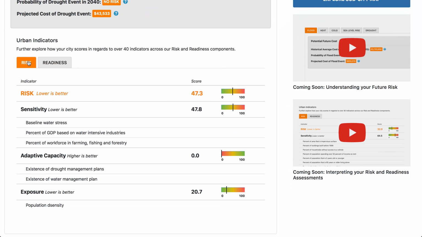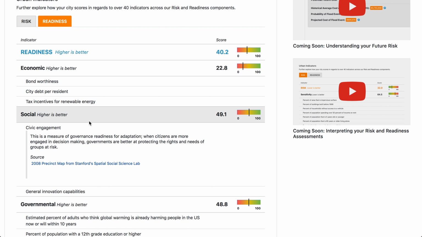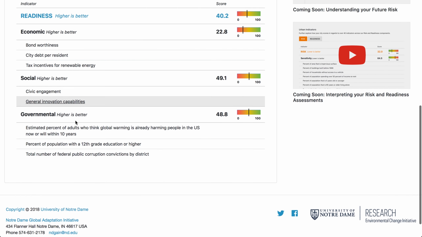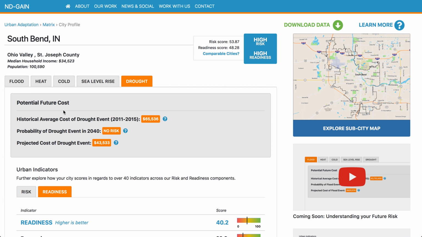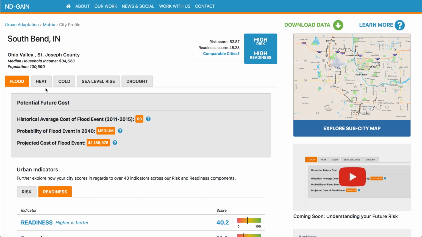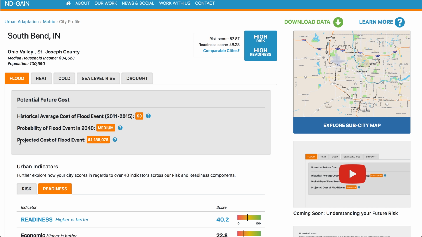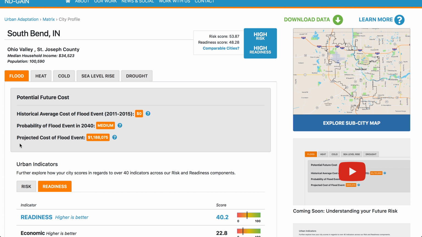Definitions and sources for each indicator can be expanded and hidden with a click. Risk and readiness indicators are based on climate change adaptation indicators recognized in contemporary literature. Each hazard has a potential future cost window that provides information on the historical and projected cost or casualties and probability of a hazard occurrence in 2040. This information is critical in assessing the vulnerabilities of your city.